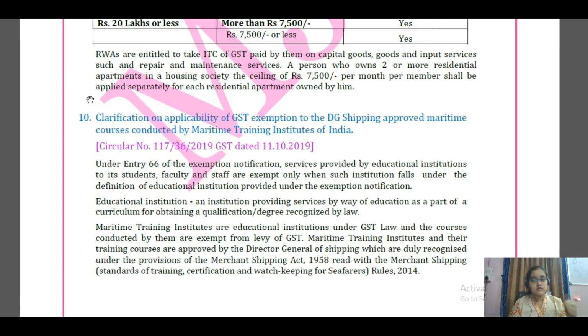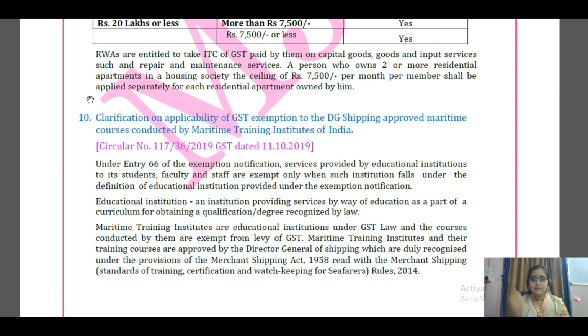So maritime training institutes are education institutions under GST law because they are providing a separate qualification, which is a degree, and it is recognized by the law. And these institutes and training courses are approved by the Director General of Shipping, which are duly recognized by the Merchant Shipping Act 1958, read with the Standards of Training, Certification and Watch Keeping for Seafarers Rules 2014.